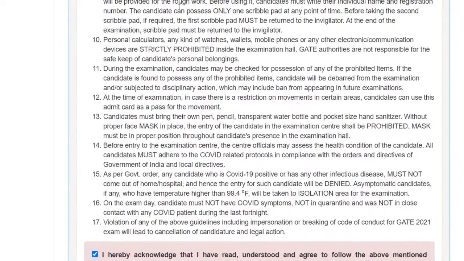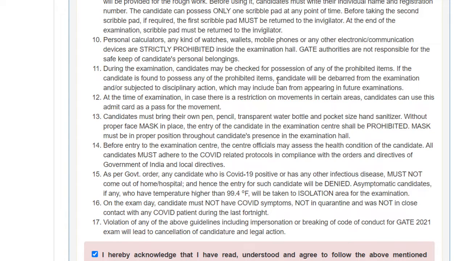During the exam, they will provide a virtual scientific calculator. We should not carry any calculator to the exam. For rough work, they will give a scribble pad. We have to do calculations on the scribble pad.